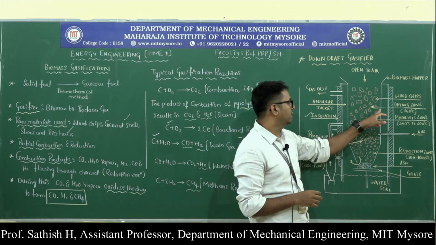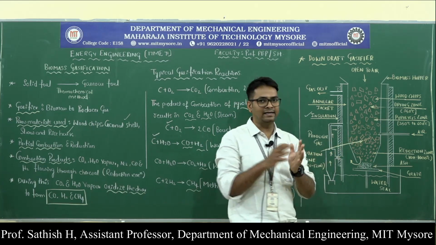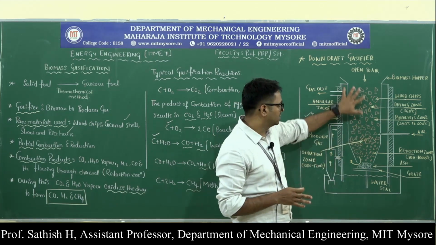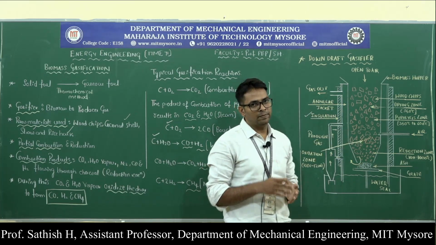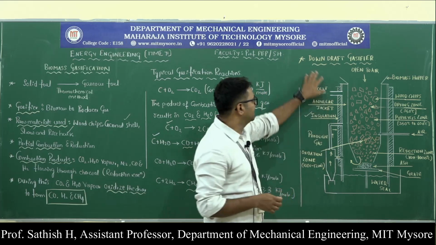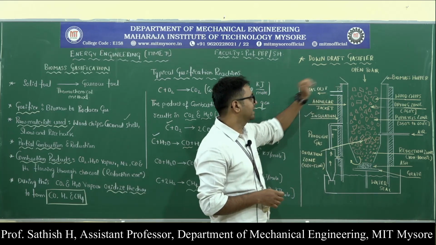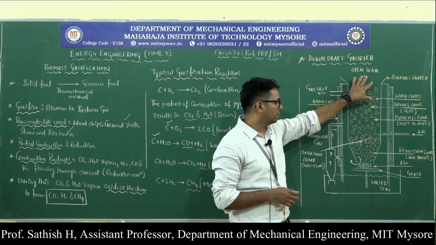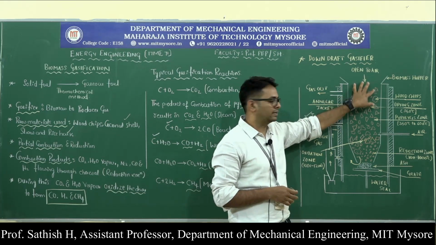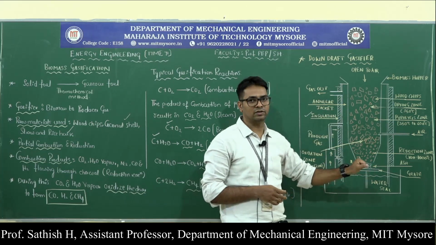So let us discuss what the different reactions are. Here we have divided the whole gasifier into zones. Before that, why it is called a downdraft gasifier is that the wood chips are taken at the top and flow in the downward direction.